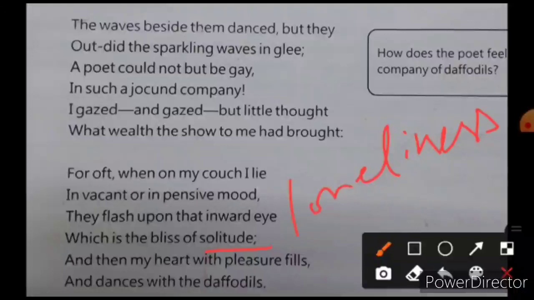When he is lonely, he recalls those thoughts and these memories, and then my heart with pleasure fills and dances with the daffodils. His heart becomes happy then, and his heart also dances with the daffodils, and he enjoys the company or the memory that comes back into his mind. ठीक है, तो इस तरीके से जो सोच उसके दिमाग में वापस आती है, he enjoys it, और जो उसका pensive mood होता है, sad mood होता है, it turns into happiness. So the pensive mood is converted into a happy mood, and he is enjoying, and his heart also dances with the daffodil.